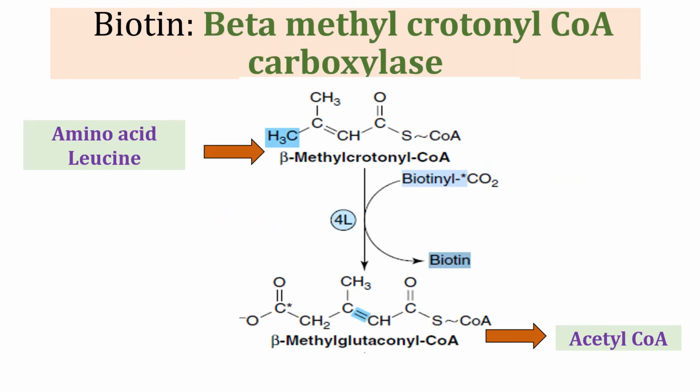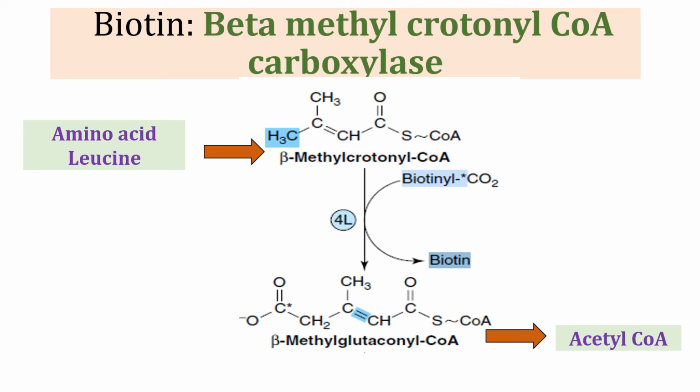Now this is the second reaction which requires biotin as a coenzyme. During catabolism of the amino acid leucine, an intermediate is formed, that is beta methylcrotonyl coenzyme A. This is further converted into beta methylglutaconyl coenzyme A with the help of biotin.